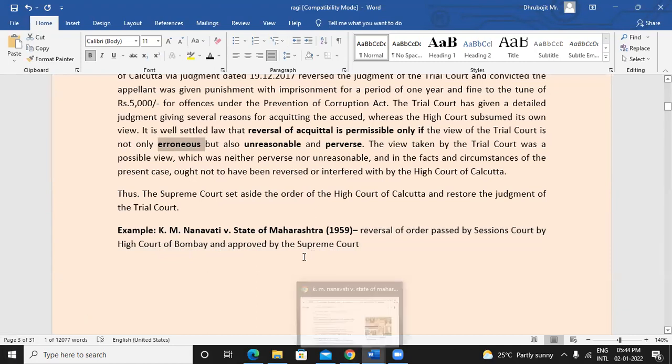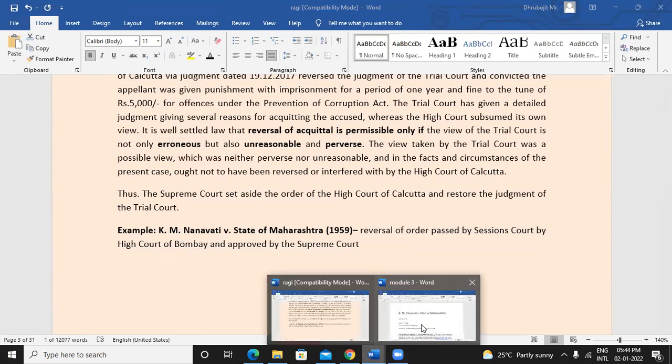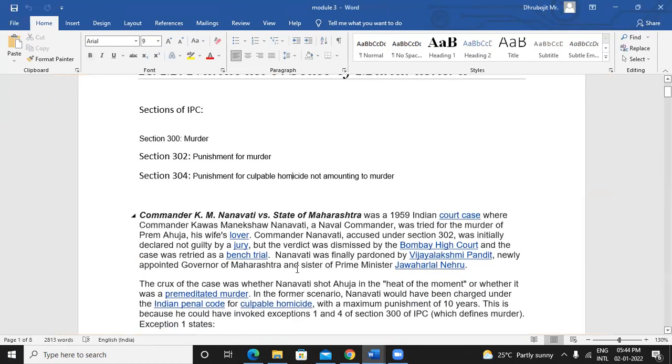So basically, the court had to decide whether it is murder or is it culpable homicide, right? So this is the Nanavati case. Basically, there was murder, punishment for murder, and also culpable homicide not amounting to murder.